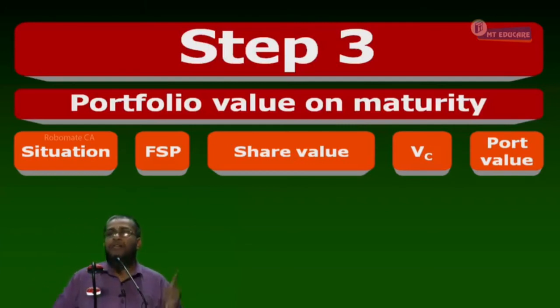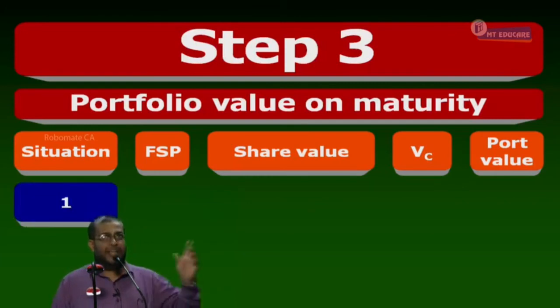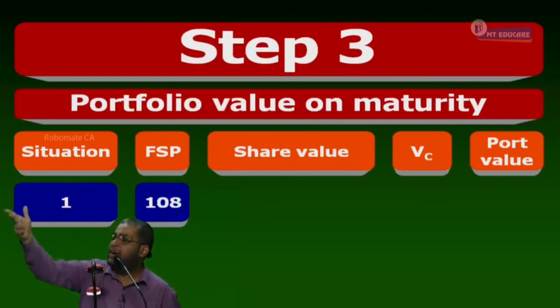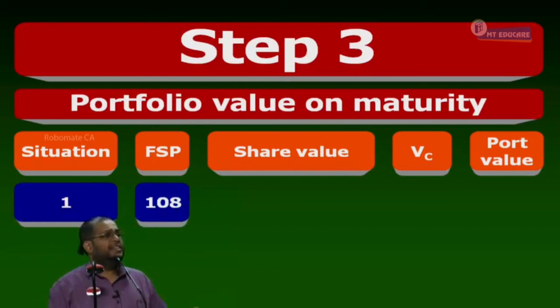Finish copying up? Now, first one by one. Situation 1, FSP 108. On maturity date, 2 things can happen. FSP can be 108 or 90. Can it be 95, 96? No. It is only 2 numbers, 108 or 90.